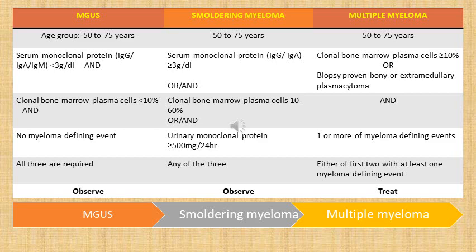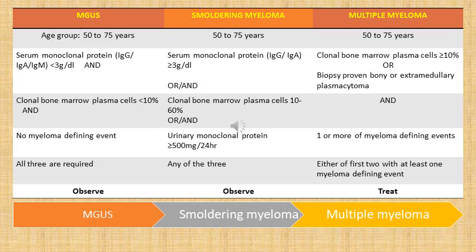Then the next stage, MGUS, evolves to become smoldering myeloma. So, this is an advanced stage as compared to MGUS. Again, the age group is the same, but here serum monoclonal proteins, again which can be IgG or A, should be more than or equal to 3 gram per deciliter, as compared to MGUS, where it was elevated but less than 3 gram per deciliter.